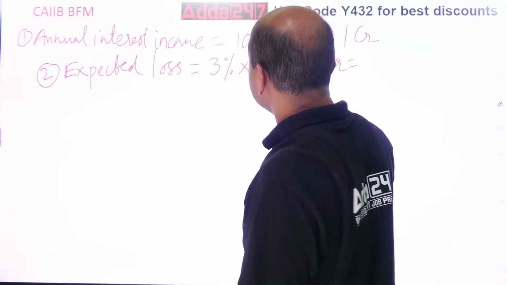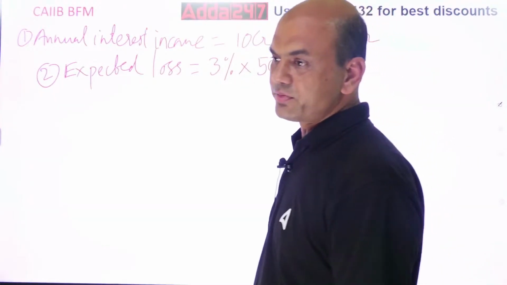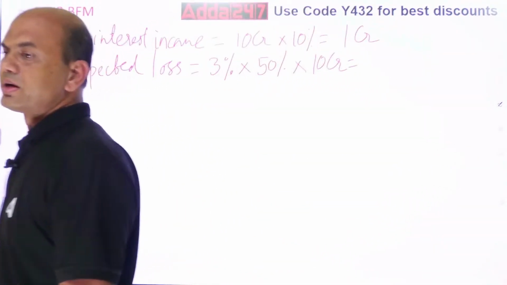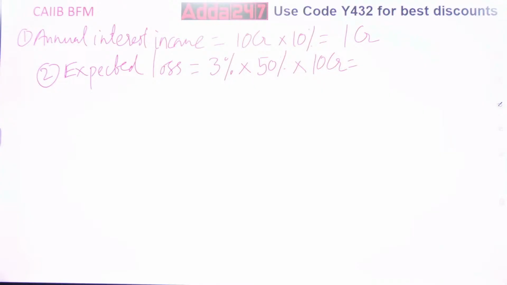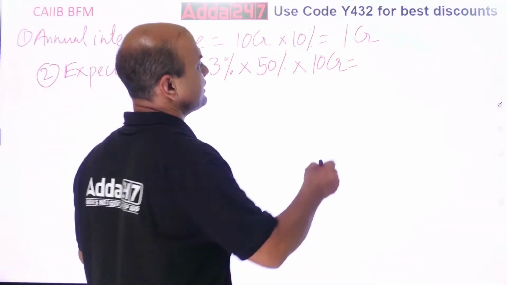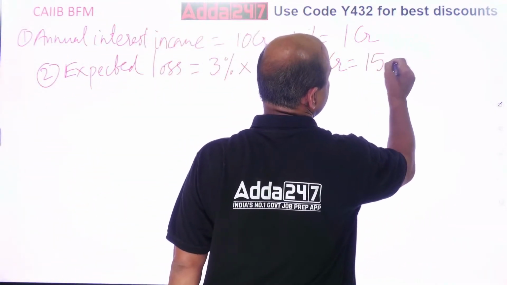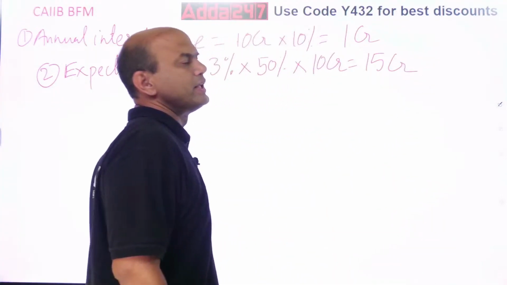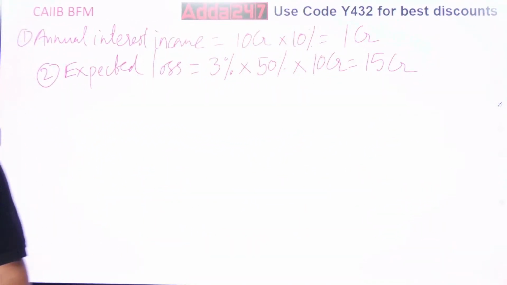So what is the answer now? 5 3 is 15, so 150% of this 10 CR, which is equal to 15 CR. Everyone clear on this? 15 CR. This is your next step, expected loss.